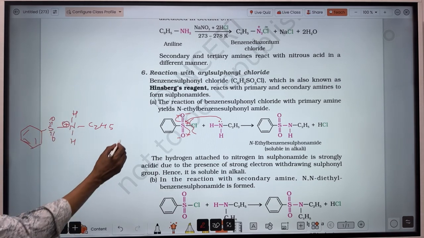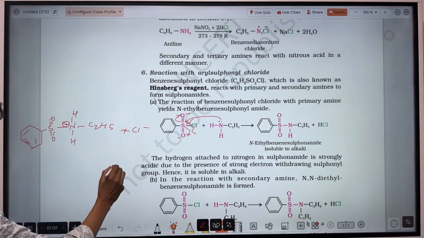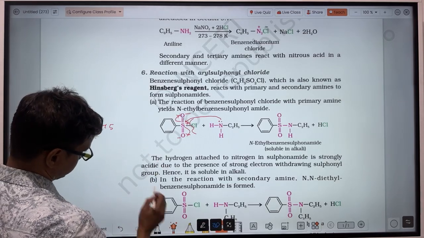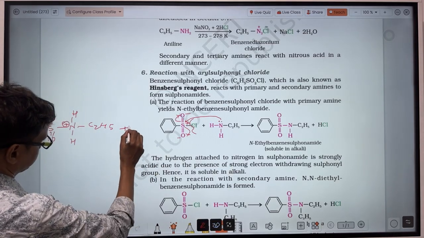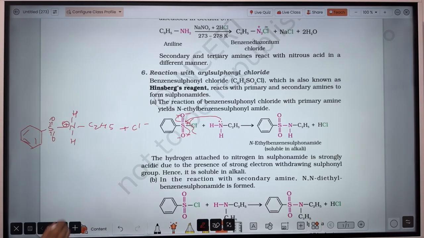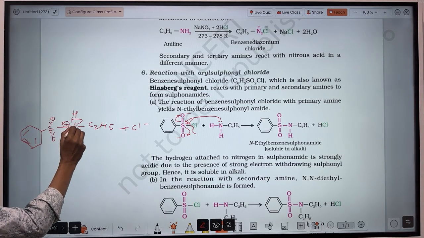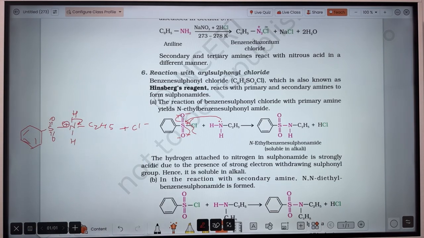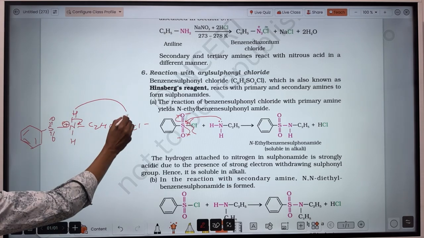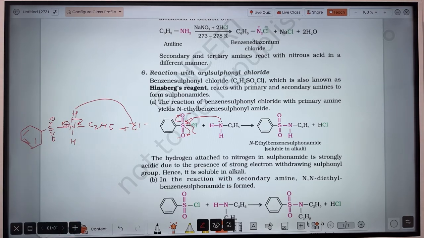Now to neutralize this positive charge, this nitrogen will attract the shared pair of electrons of the NH bond. So this hydrogen will be released as H plus, which will combine with chlorine and form HCl. So here again a lone pair of electrons will be present on the nitrogen.